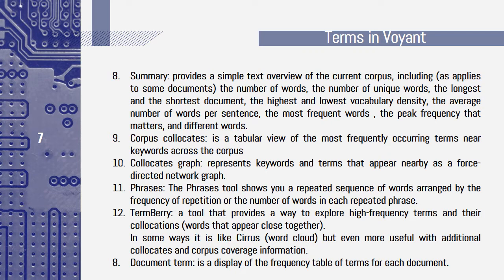And 12, TermsBerry is a tool that provides a way to explore high-frequency terms and their collocates. In some ways, it is like Cirrus, but even more useful with additional collocates and corpus coverage information. And the last one is Document Terms. It's a display of the frequency table of terms for each document.